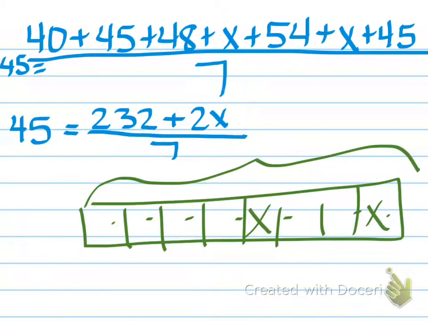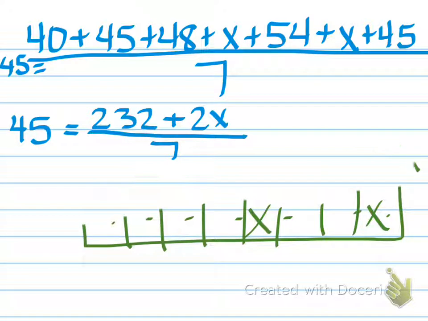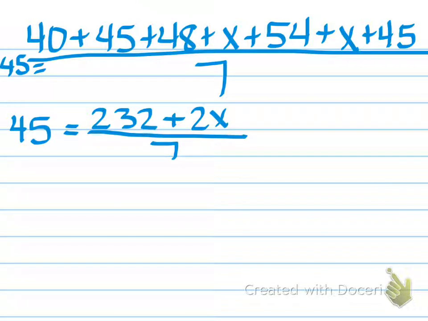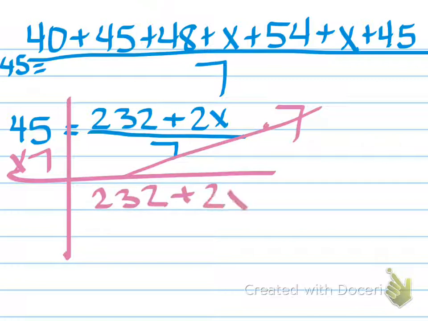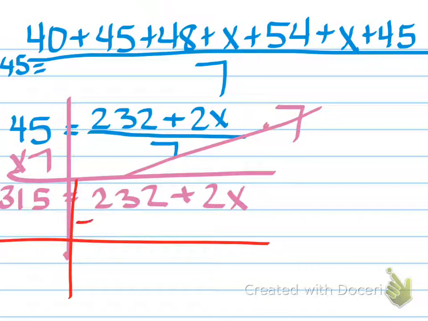And so I'm going to now get rid of my 7. I'm going to do my two-step equation here. And I'm going to get rid of my 7 by multiplying both sides by 7. And so the 7 is gone, and I'm left with 232 plus 2x is equal to 315. And then the next thing I need to get rid of will be my, let's give myself my t-chart here. I will get rid of my 232.